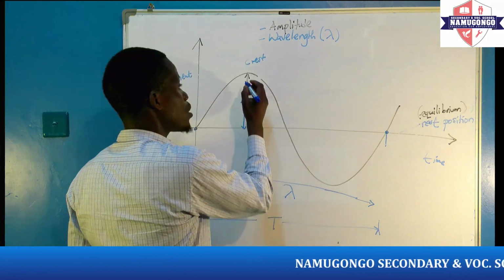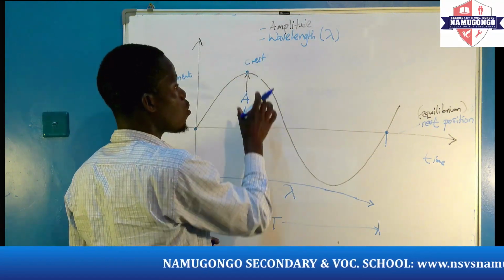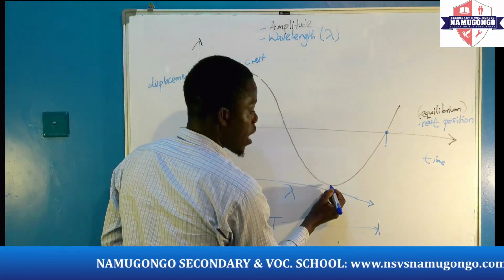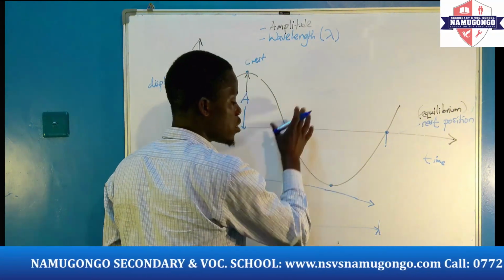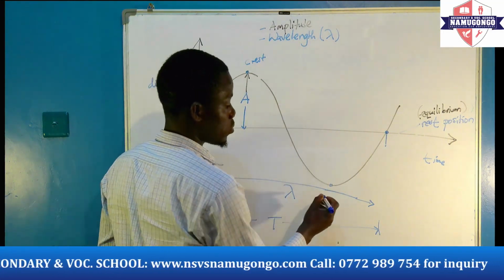So what is a crest? The maximum point of displacement, and the trough is where we form the maximum, but in the opposite direction.